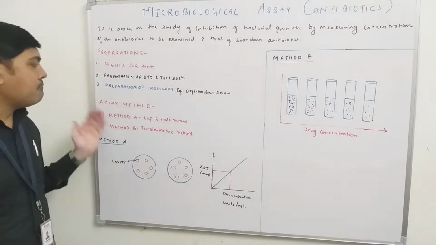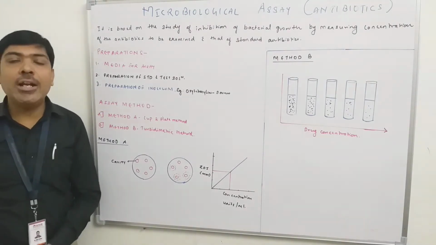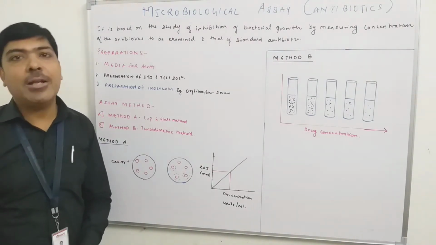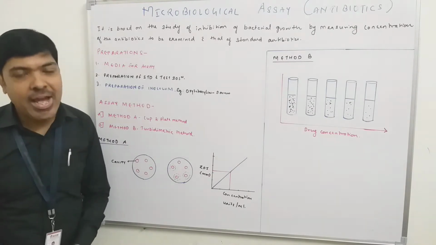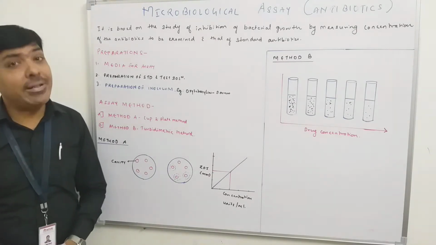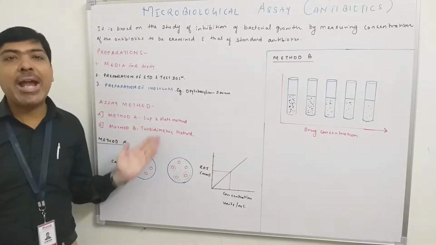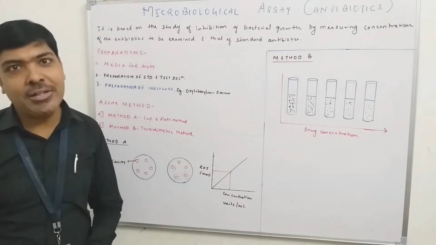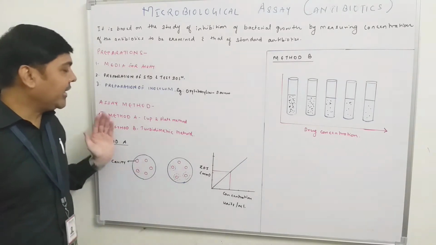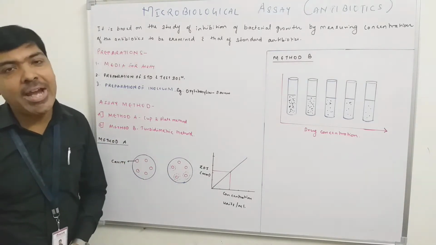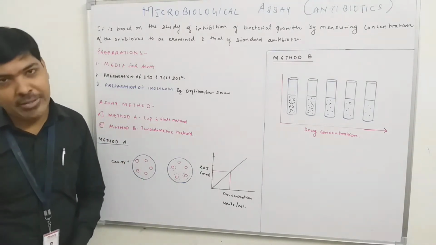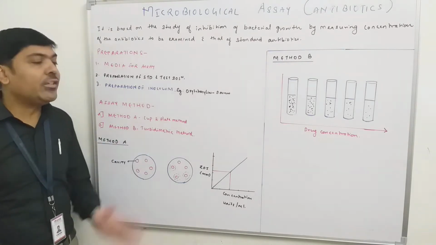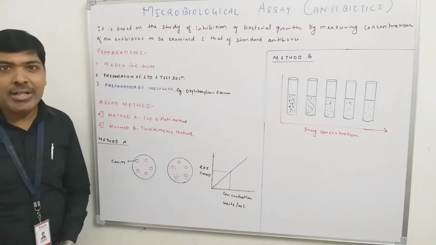Now coming to the assay method. Actually there are two methods which are prescribed. Number one is method A and number two is method B. Method A is also called the cup and plate method, and method B is called the turbidimetric method. One by one we discuss what we do in method A and what we do in method B. Now coming to method A, which is called the cup and plate method.